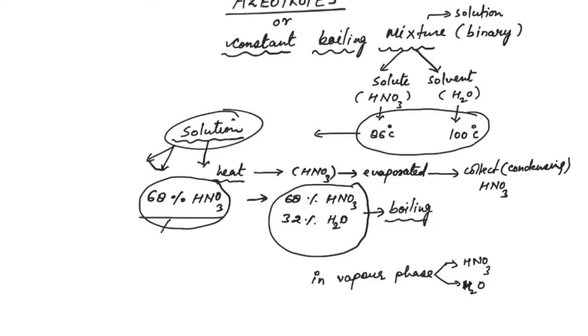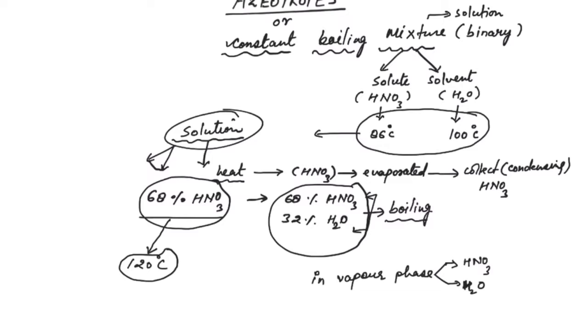At this concentration, it has been found that the temperature at which these two components start boiling is 120 degrees Celsius, and this temperature belongs neither to nitric acid nor to water.